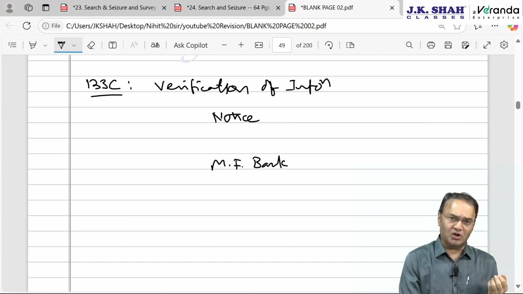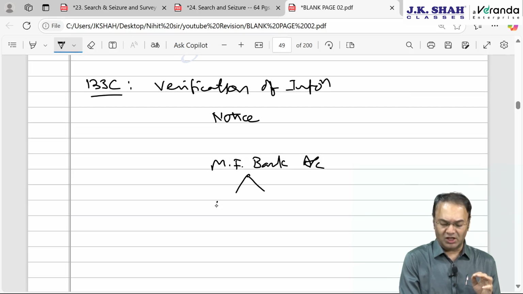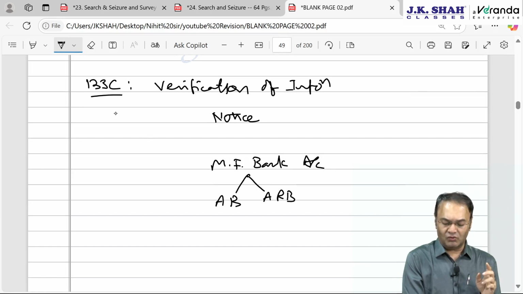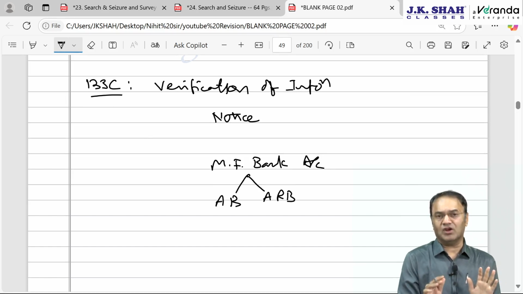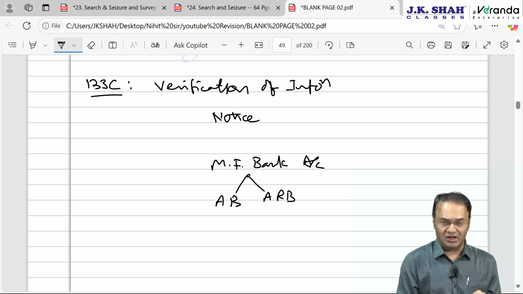Just like Switzerland, they also provide secrecy, but this information got leaked out saying that there is one bank account in this bank in the name of Amitabh Bachchan and Aishwarya Rai Bachchan. This is just an example, without any prejudice to anybody. This information turned out to be false later on.